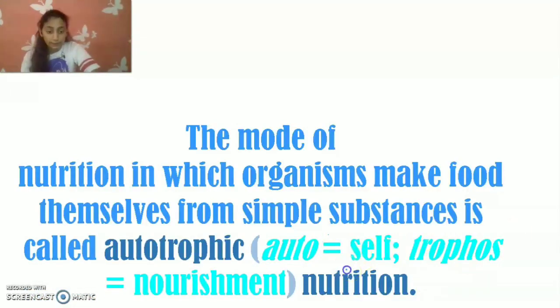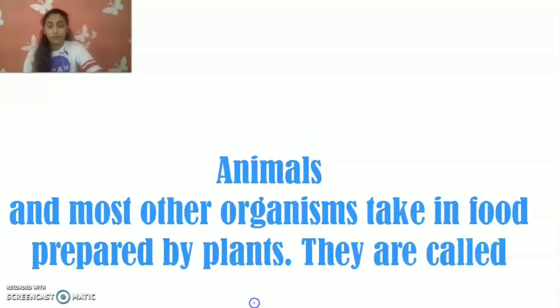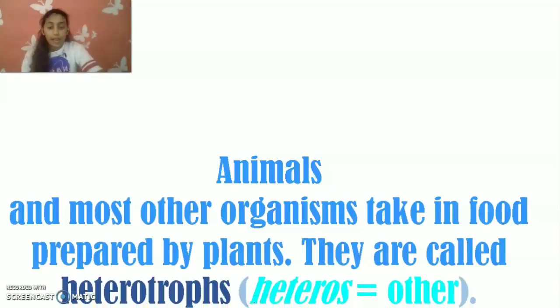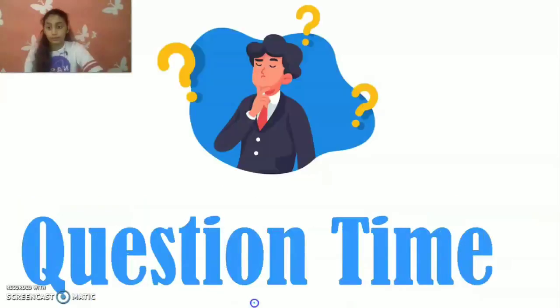Auto means self and trophos means nourishment. So self-nourishment. And animals and other organisms take in food prepared by plants. They are known as heterotrophs. Heteros means other, so others' nourishment.